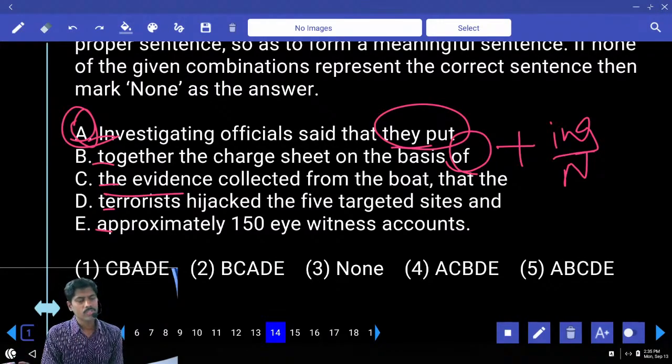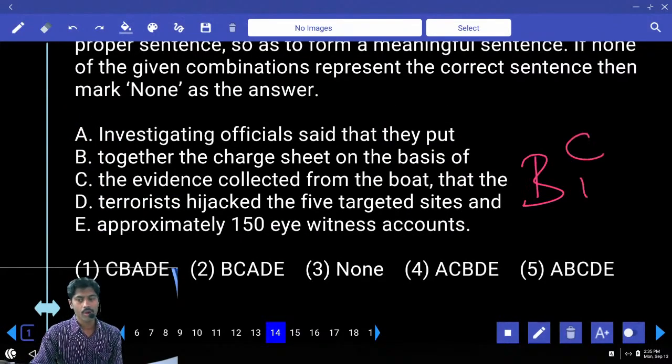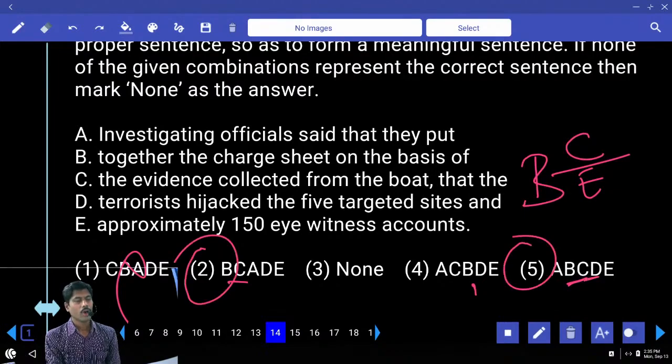On the basis of approximately 150 eyewitness accounts, maybe. So after B, I can keep C or E. BC, BE. BA, nope. BC, okay. BD, not sure. BC, okay. Answer 2 or 5. Obviously, we have decided based on small letter, capital letter, first sentence is A.